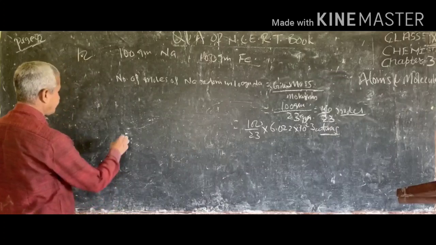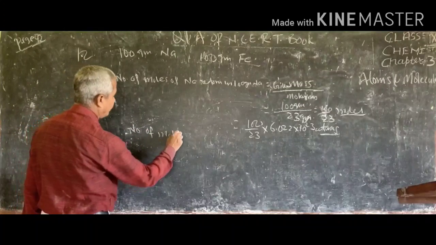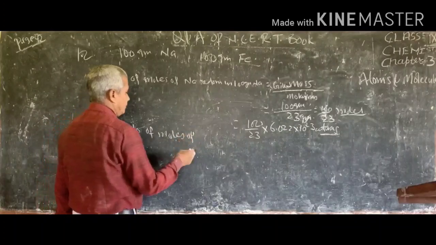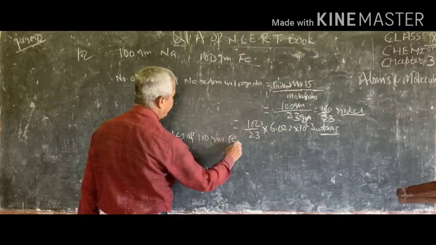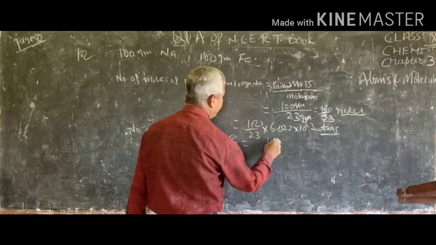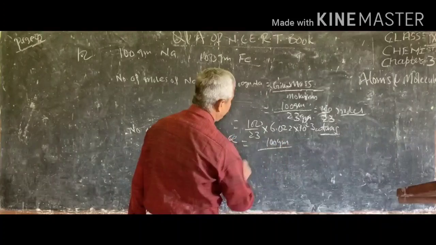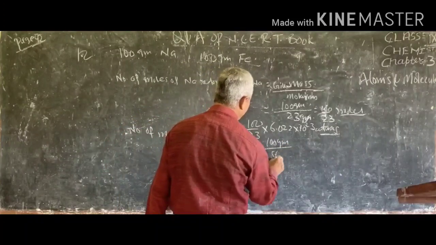Similarly, number of moles of 100 gram iron, Fe, is equal to, given mass is 100 gram and atomic mass is 56 gram.